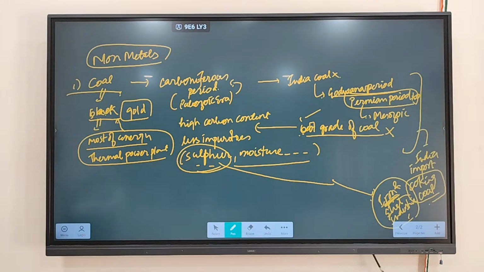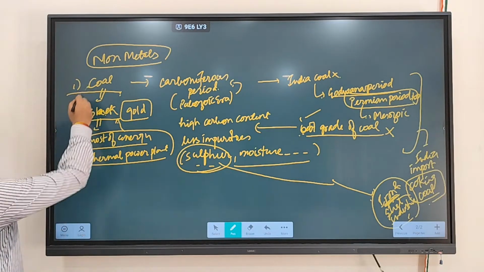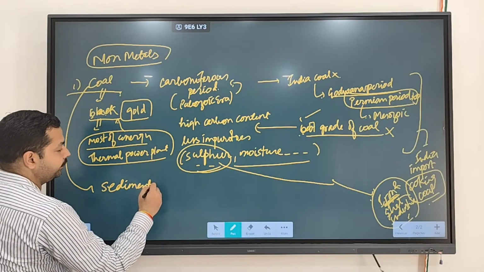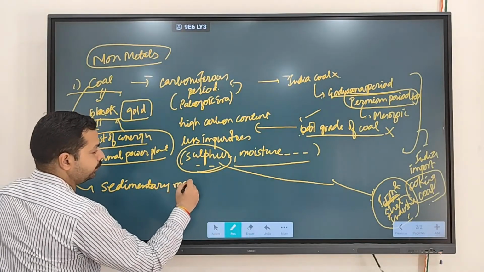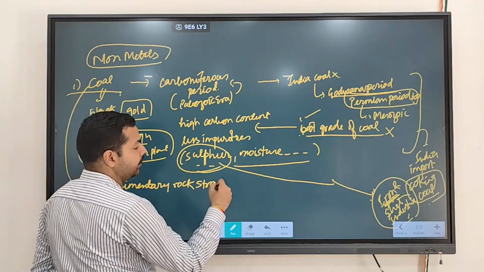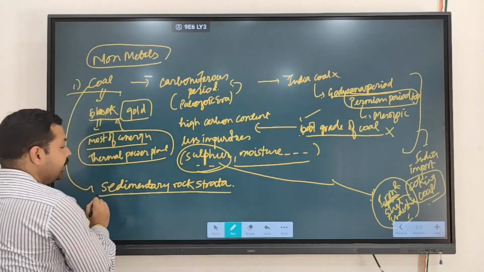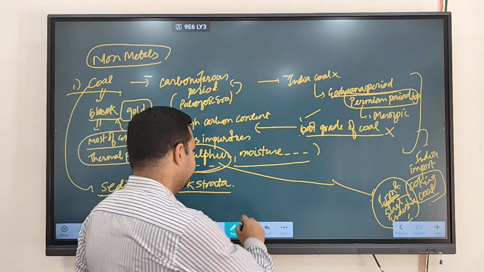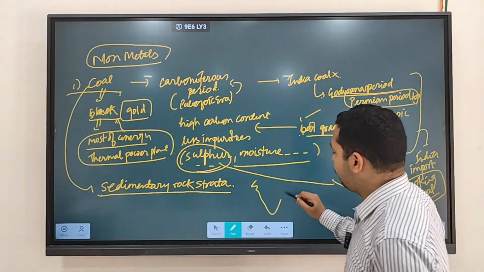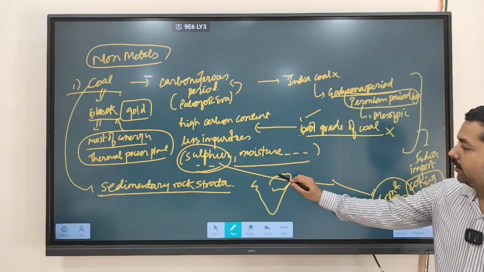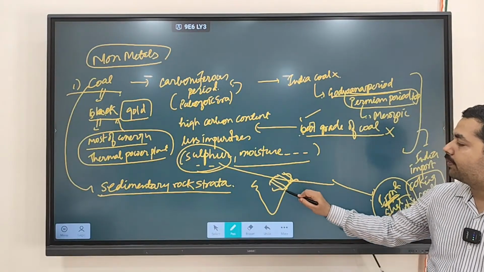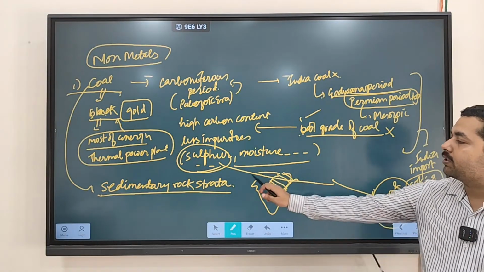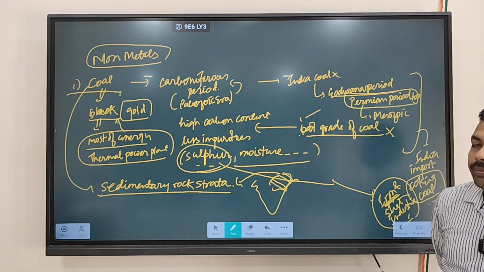Now where is coal found? It is found in sedimentary rock strata. And as we discussed, in India, where is coal generally found? It is found in the Chota Nagpur region, in the rifting regions of Godavari, Mahanadi, and Damodar. In the rifting regions, you will find more coal.